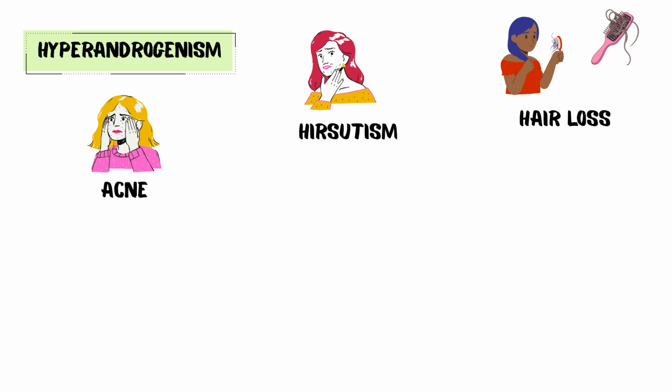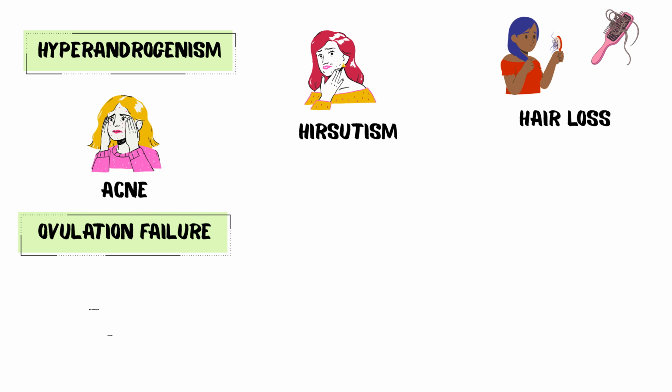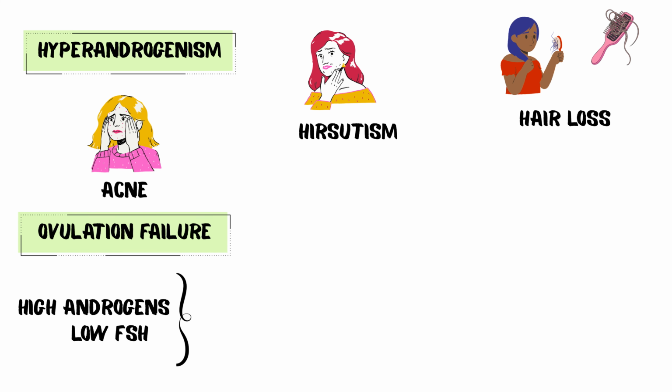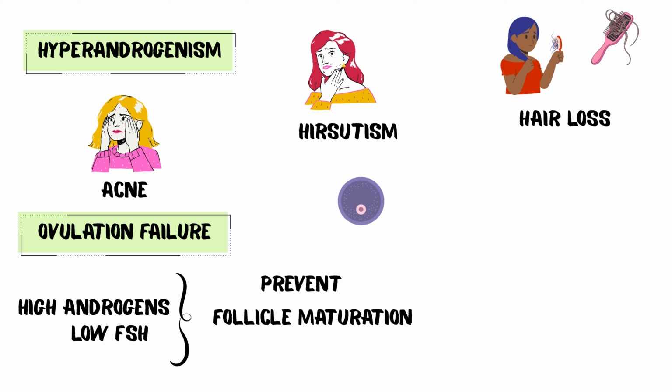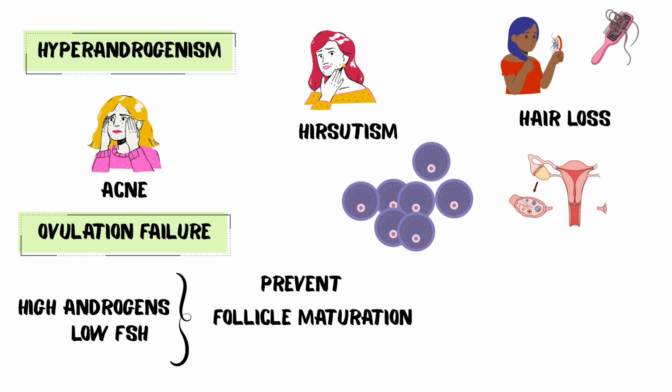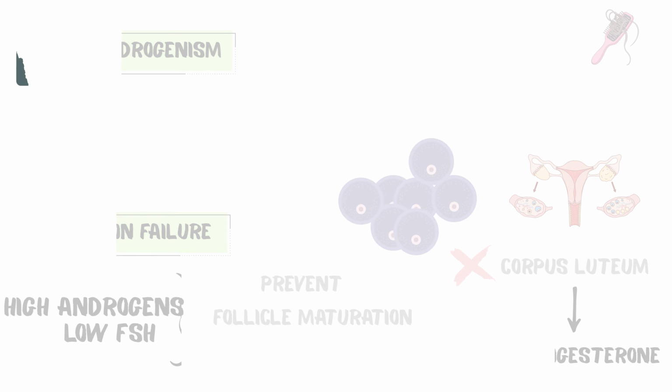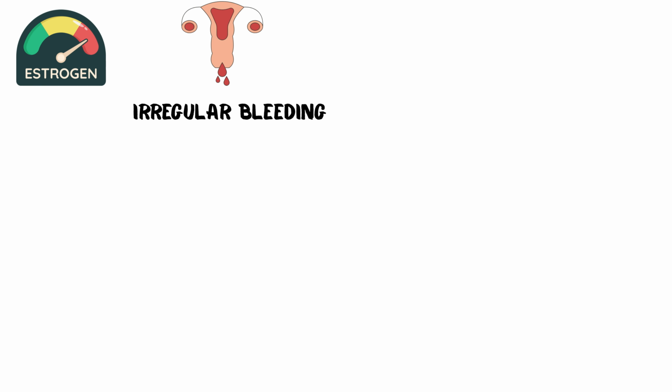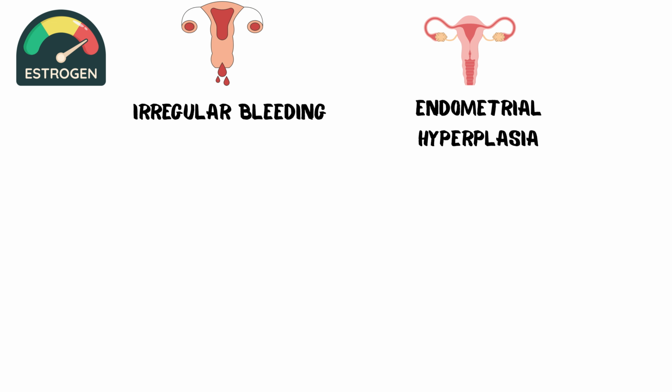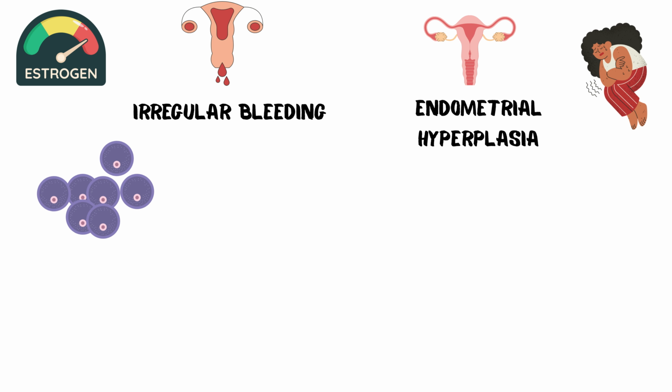Number 3. Ovulation failure. High androgens and low FSH prevent follicle maturation. Follicles start growing but never complete development. No ovulation means no corpus luteum and thus low progesterone. Estrogen becomes unopposed. This leads to irregular bleeding and increases the long-term risk of endometrial hyperplasia and cancer. Remember, those cysts are not real cysts.